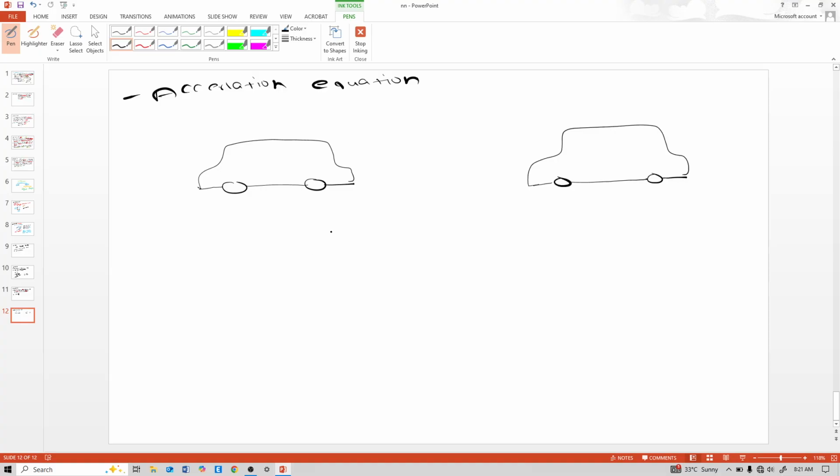So this is the initial position, and this is the final position. So this car moves like this.